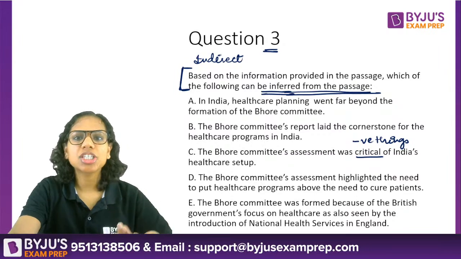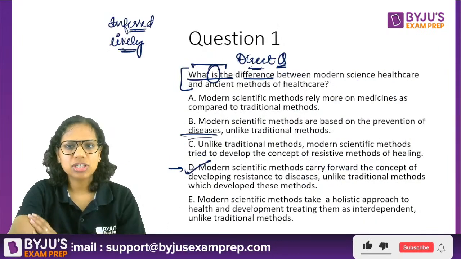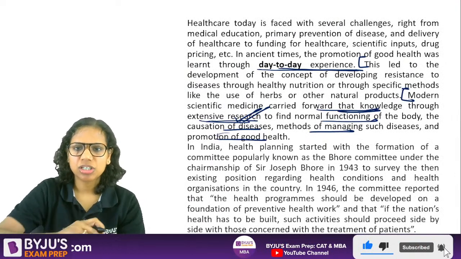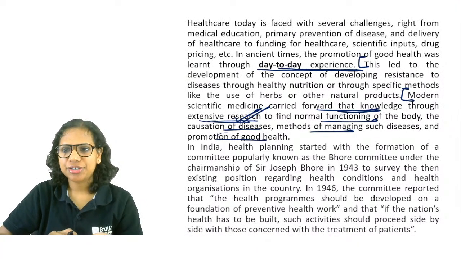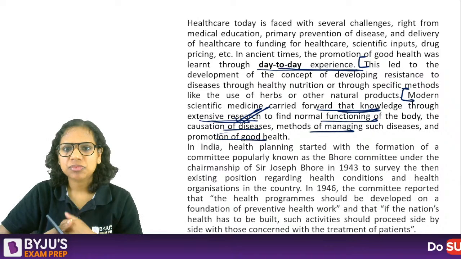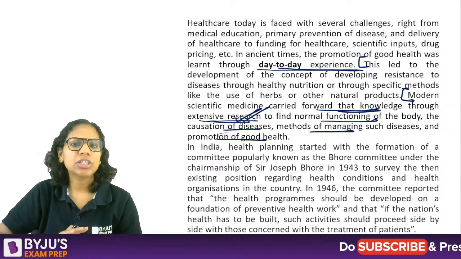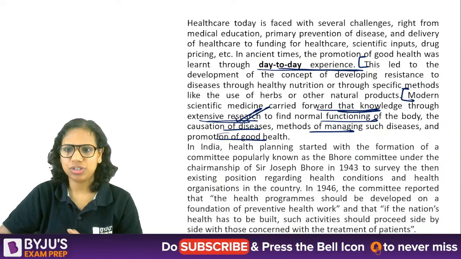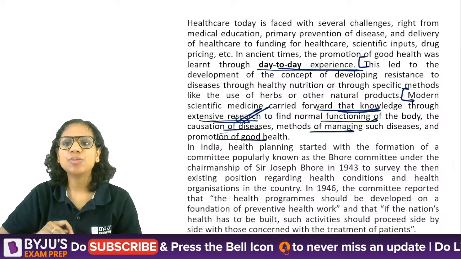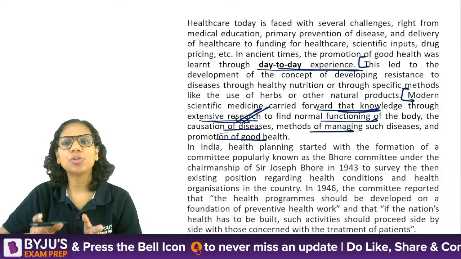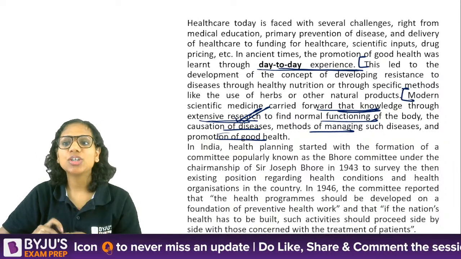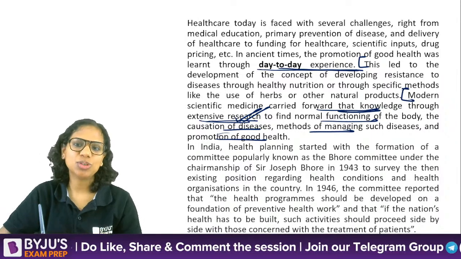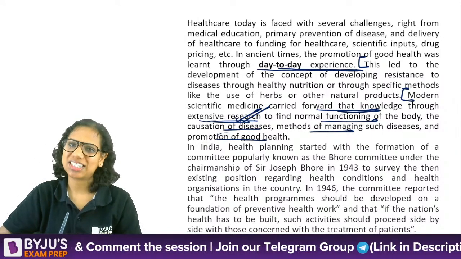Let's again cross check once, right? You've read the options. Let's cross check once. This is where the board committee is mentioned, right? And this committee, what did they want to do? They wanted to survey the then existing position regarding health conditions and health organizations in the country. They reported that the health programs should be developed on a foundation of preventive health work, and that if the nation's health has to be built, such activities should proceed side by side with those concerned with the treatment of patients.